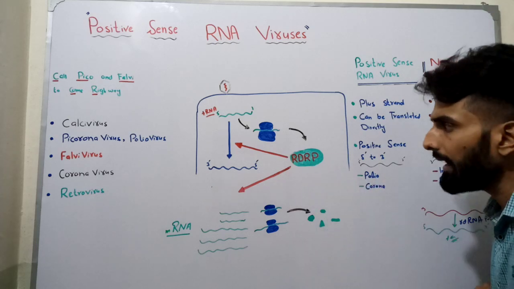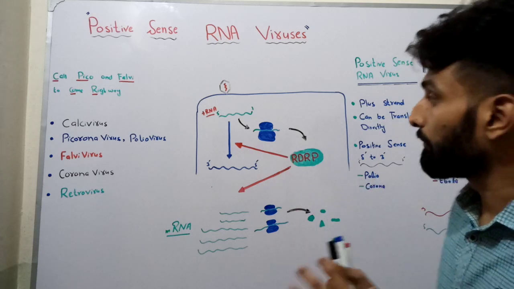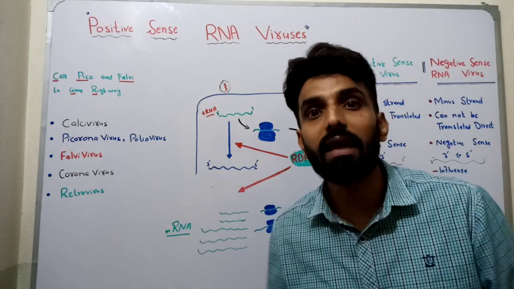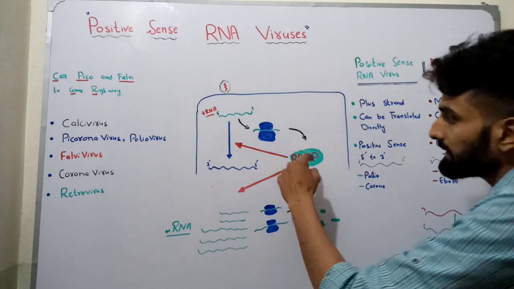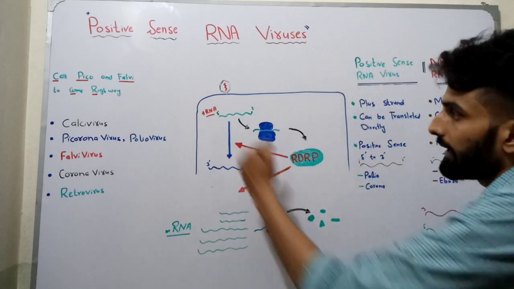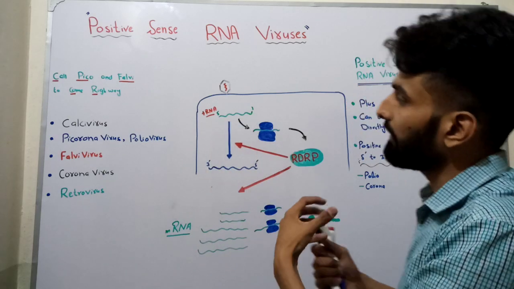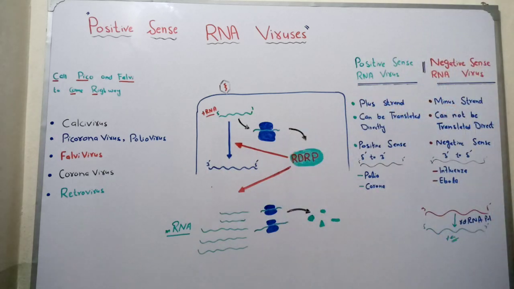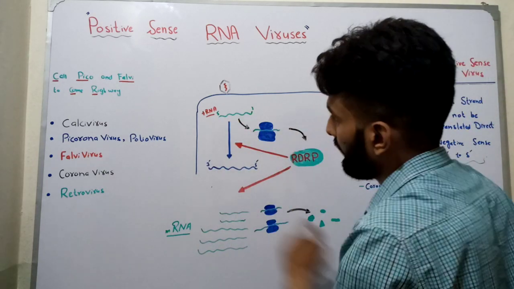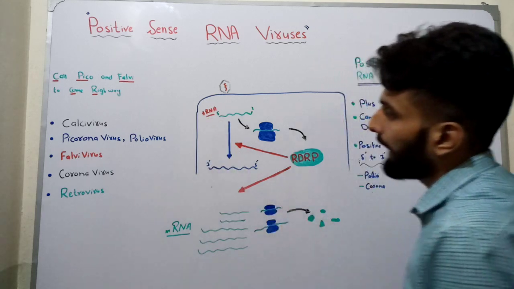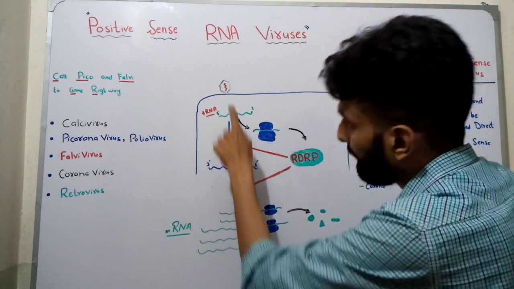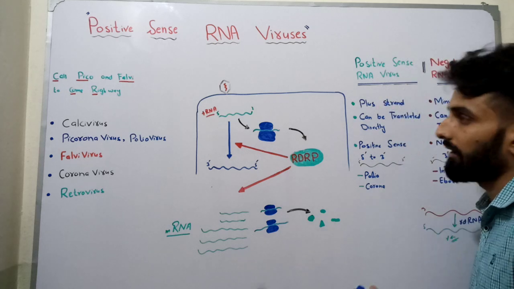Now, this RNA-dependent RNA polymerase is basically responsible for the replication. It will start making copies of RNA. So, if this is a positive RNA, the first copy that will be made will be the complementary RNA, that will be the negative RNA.